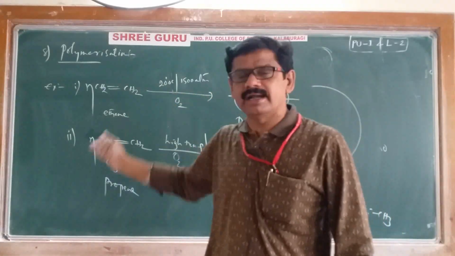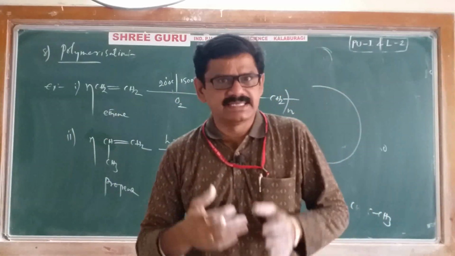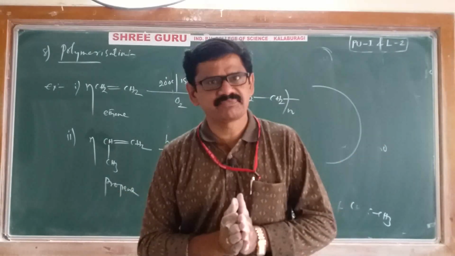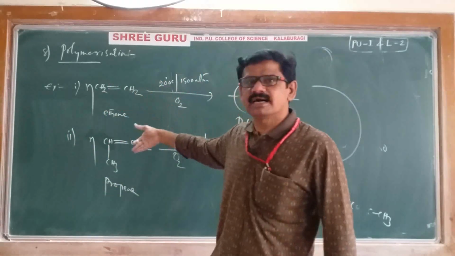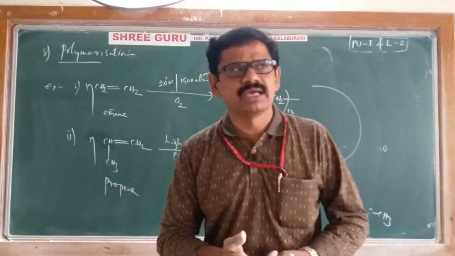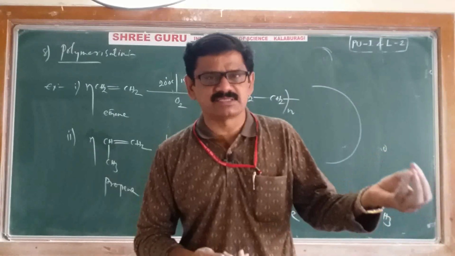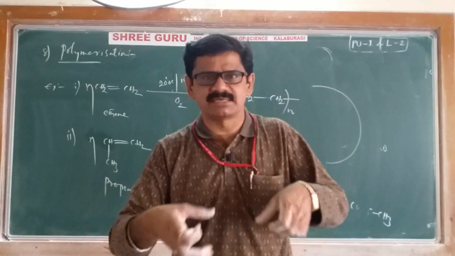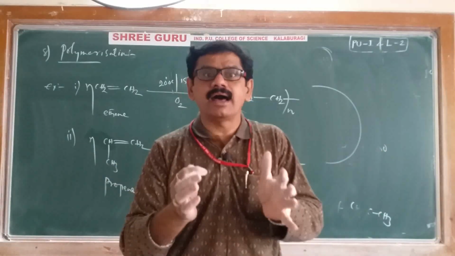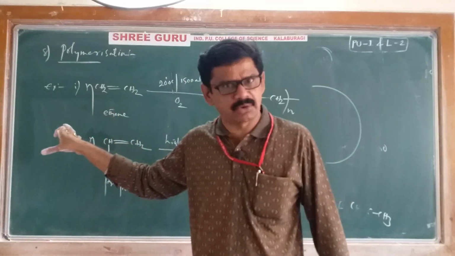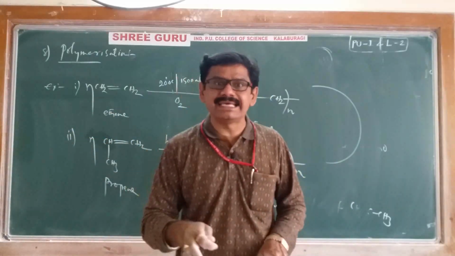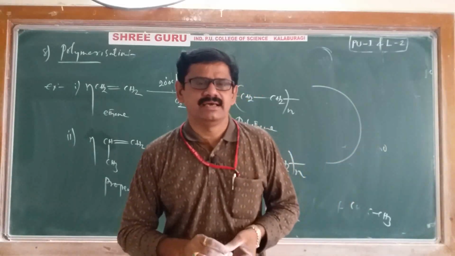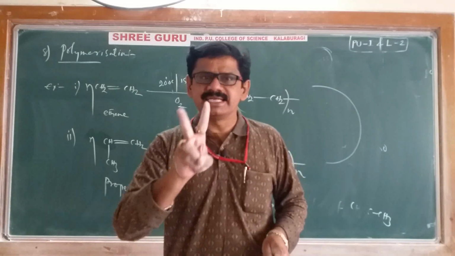And regarding polymerization, we will learn in second year clearly, because in second year one particular lesson is there about these polymers. Okay, right. And finally, some uses of polymers have been given and already known to you in our day-to-day life activities. All polythene covers, plastic covers and plastic bottles and so many plastic dishes, plastic buckets, so many plastic things we are using, all are made with polymers only. Okay, right. From this we have completed alkenes. Alkanes completed, alkenes completed.